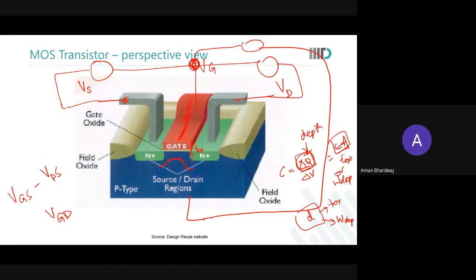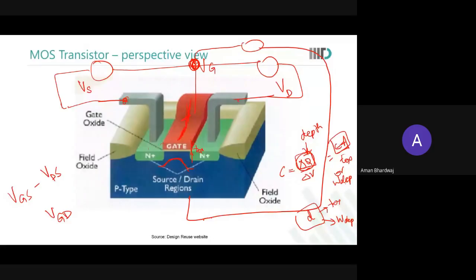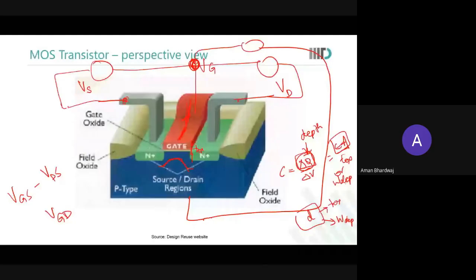There is a parasitic bipolar junction transistor formation. Yes, Aman, I was not able to hear you. Can you please repeat? Sir, it was written that there is a formation of a parasitic bipolar junction transistor between the source and drain because of the substrate. Sir, I was curious that formation of a BJT requires a very narrow base. So, sir, is it possible in the long channel devices?